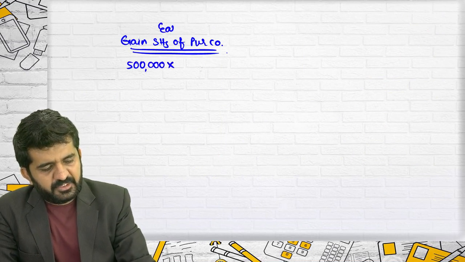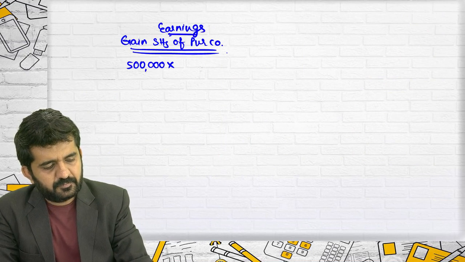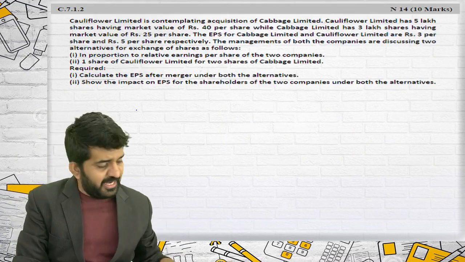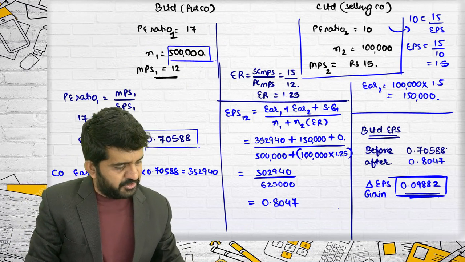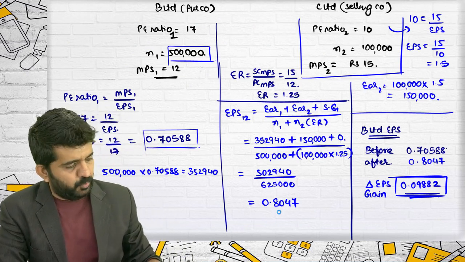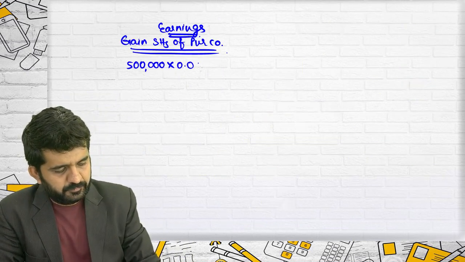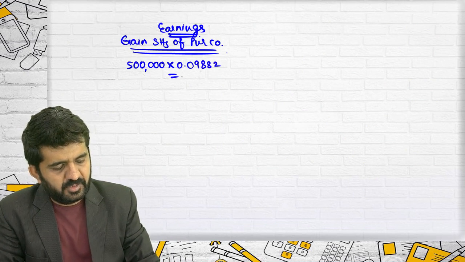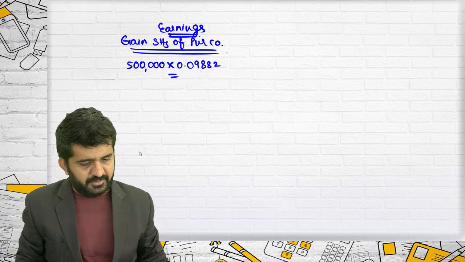In form of earnings. What is gain per share? You can directly do this. 0.09882. And this will be your answer.